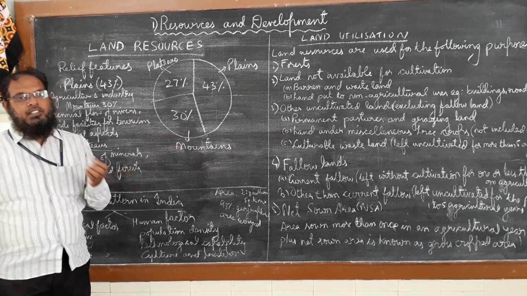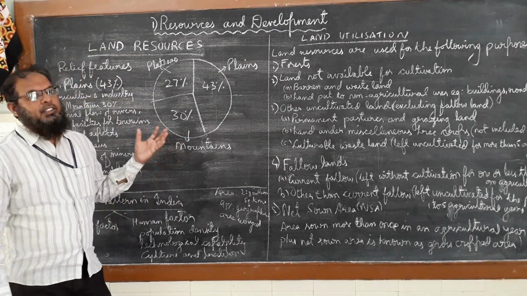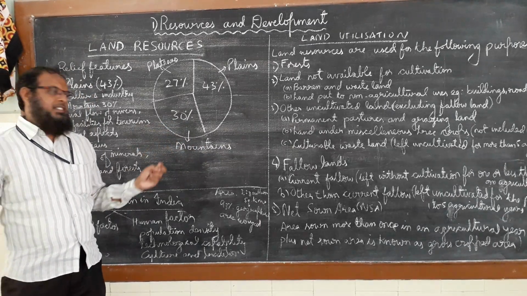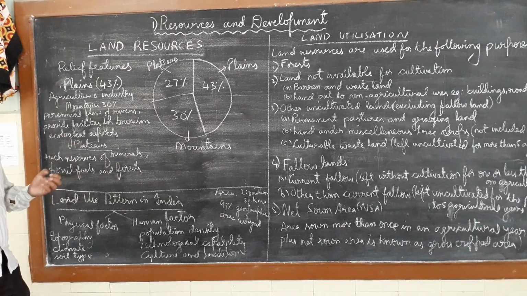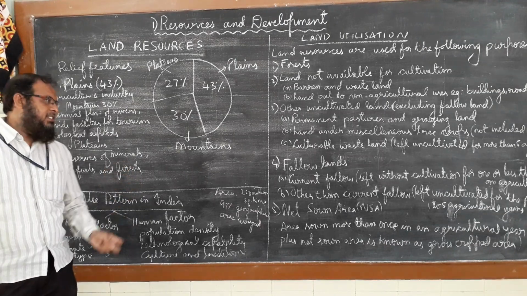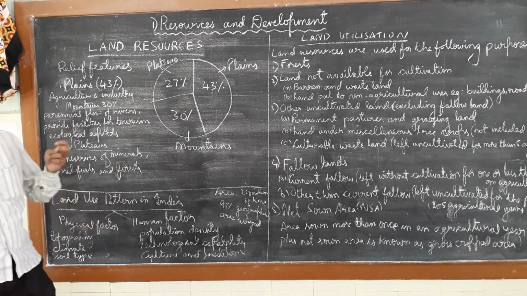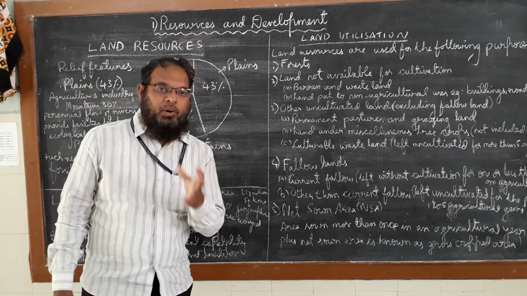Then afterwards we are going to discuss the mountains. Mountains are also a very important feature of our land, because mountains consist of 30%. It is given clearly. And on these mountains, what are we doing? We are using them for the perennial flow of rivers, to provide facilities for tourism, and also for ecological aspects. So in this way we are utilizing the mountains.